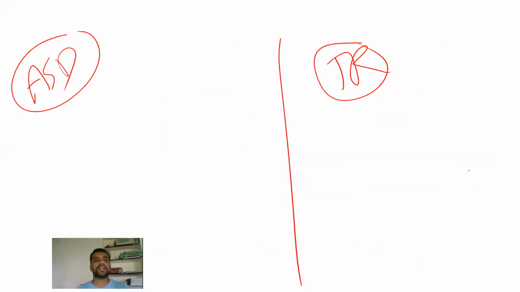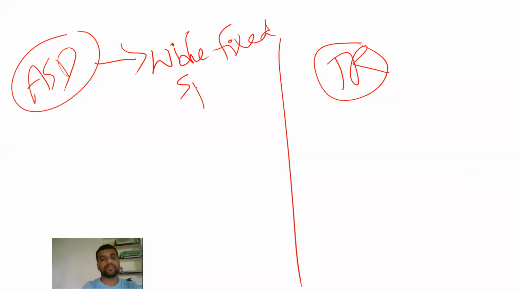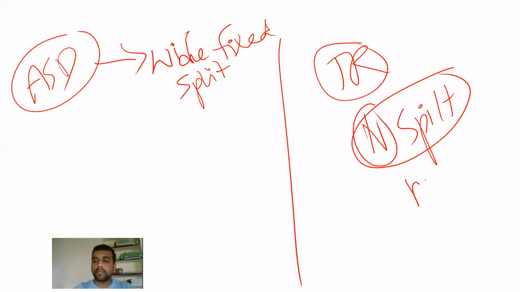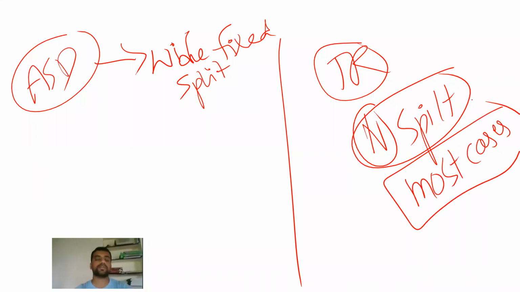In case of ASD and tricuspid regurgitation: ASD gives something called a wide fixed split, and in most cases of TR, not always, a normal split is there.